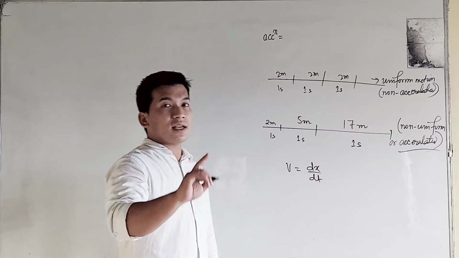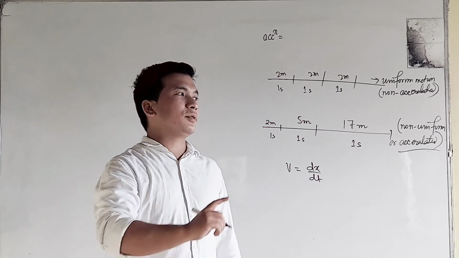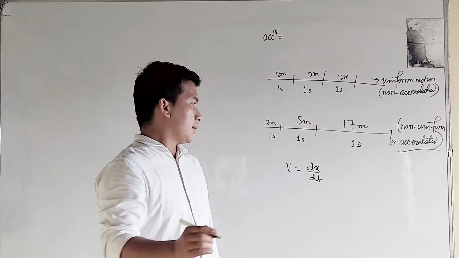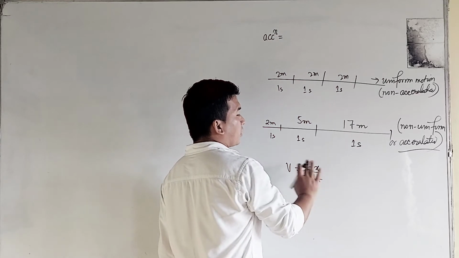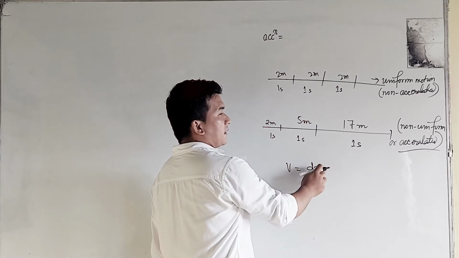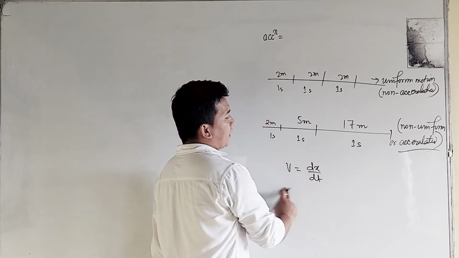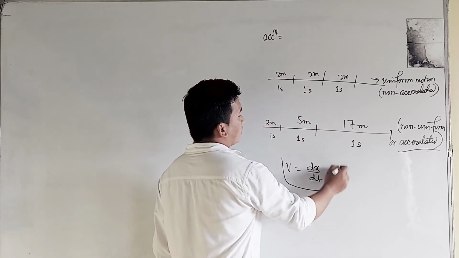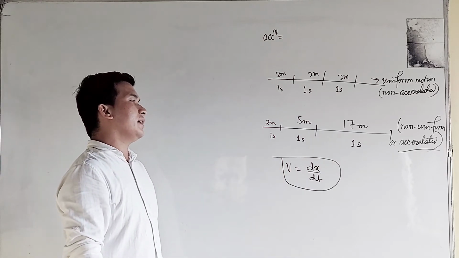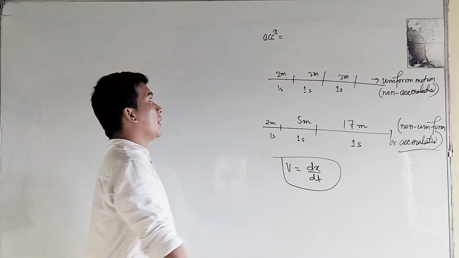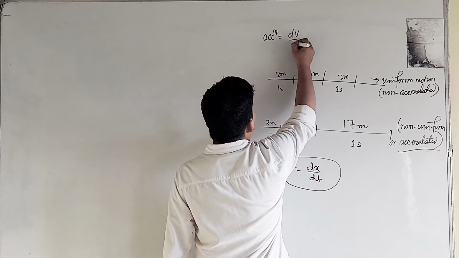The change of a physical quantity with time is known as rate, and the change of a physical quantity with distance is known as gradient. Rate of change of what physical quantity? Displacement. Displacement changes with respect to time, then that will be represented as velocity equal to dx divided by dt. That's all. So acceleration will be defined as the rate of change of velocity.